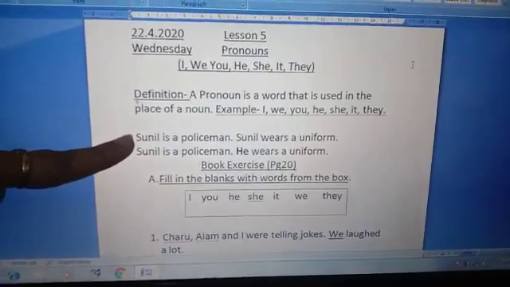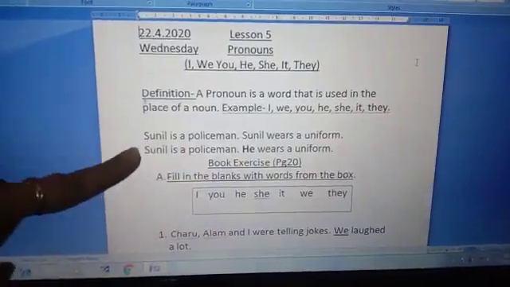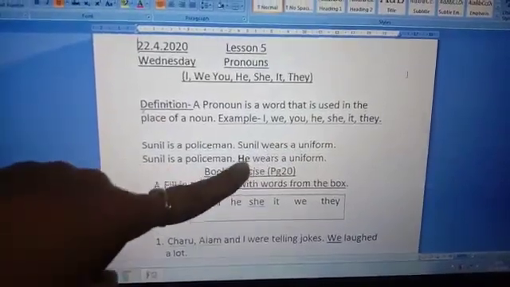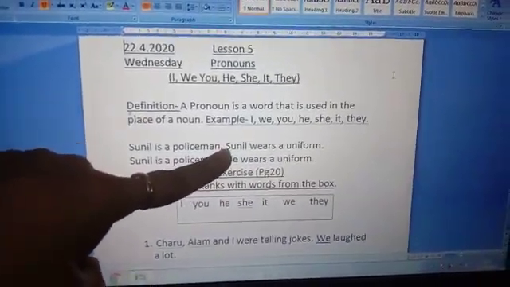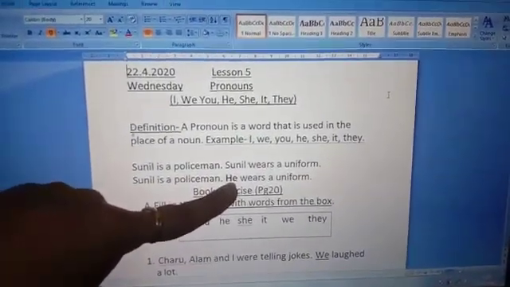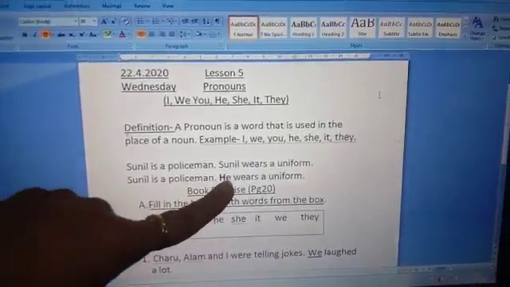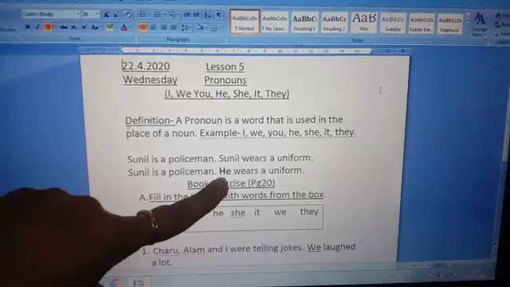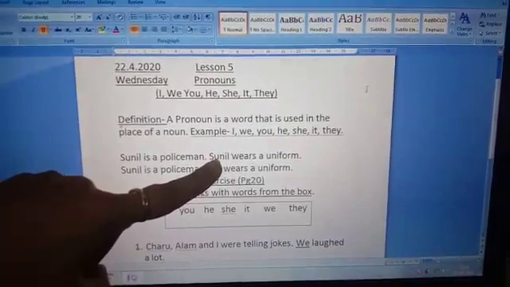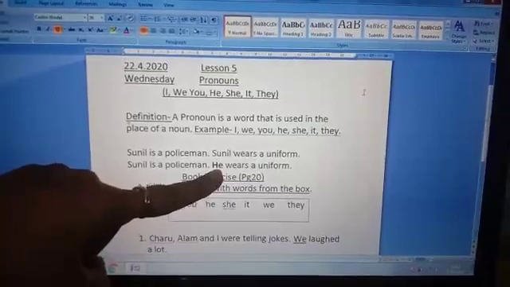Now let us see a sentence. Sunil is a policeman. Sunil wears a uniform. Sunil is a policeman. He wears a uniform. Now what we have done? We have replaced the word Sunil in the second sentence with the pronoun he. Now the sentence is like this. Sunil is a policeman. He wears a uniform. So he is a pronoun which is used in the place of a naming word known as Sunil. Have you understood what is a pronoun? It is a word that is used in the place of a noun.